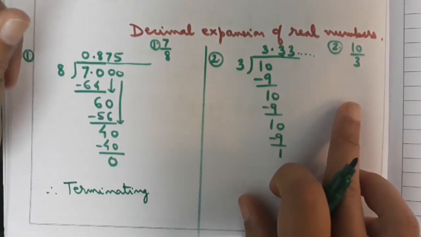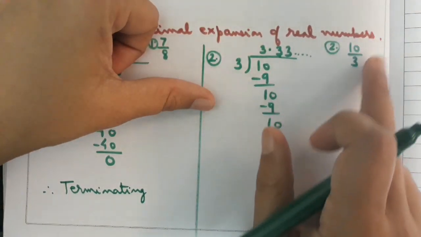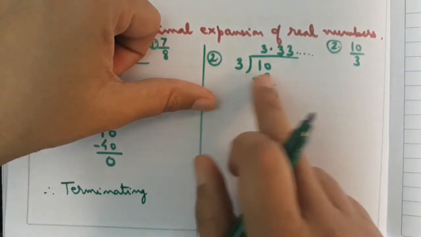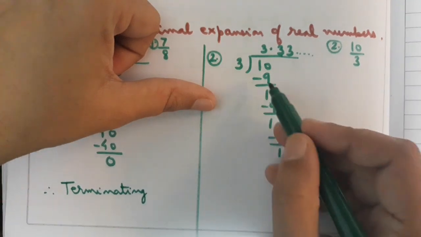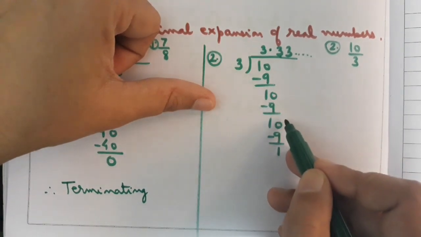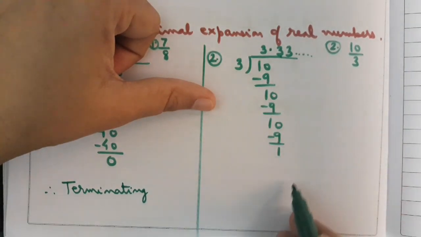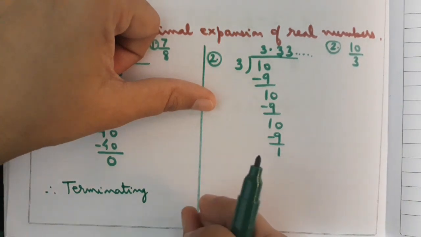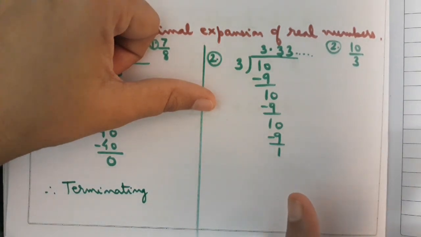Now let us look at another rational number, 10 upon 3. When we divide 10 by 3, after every step the remainder is the same, 1, 1, 1. The division process never completes because you will never get the remainder as 0.